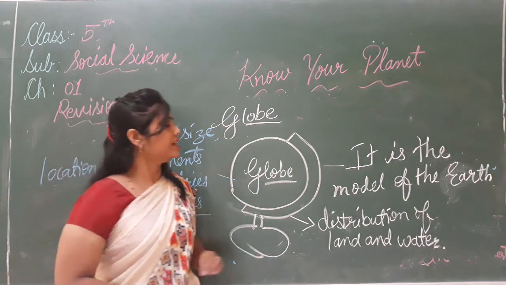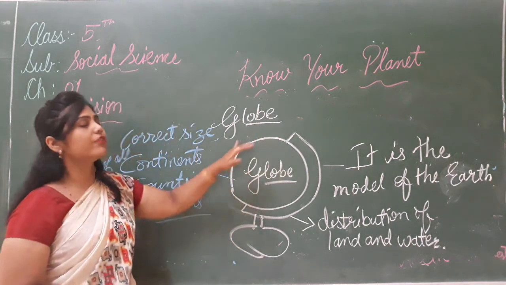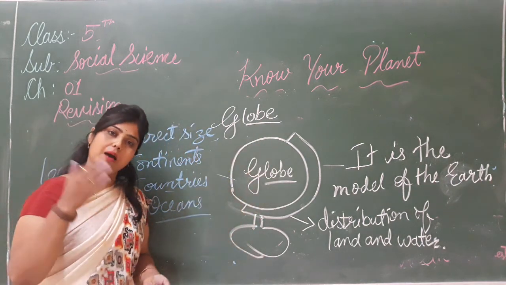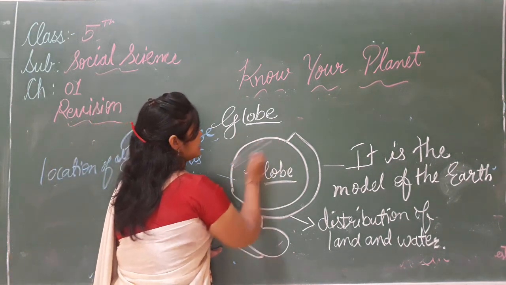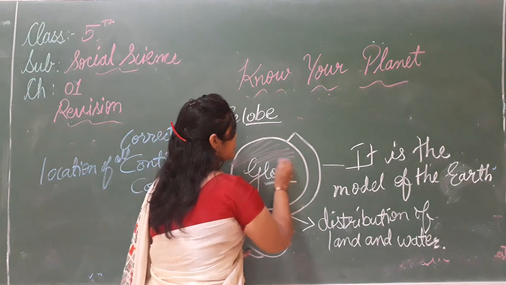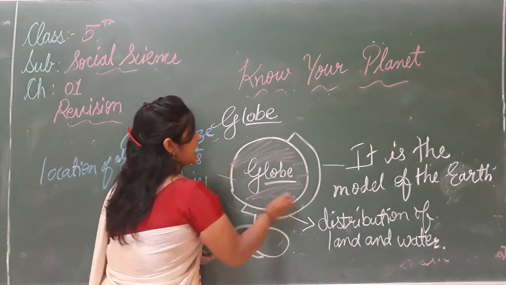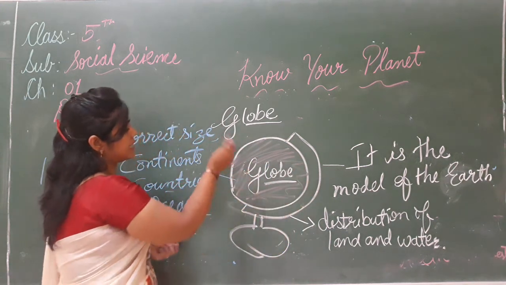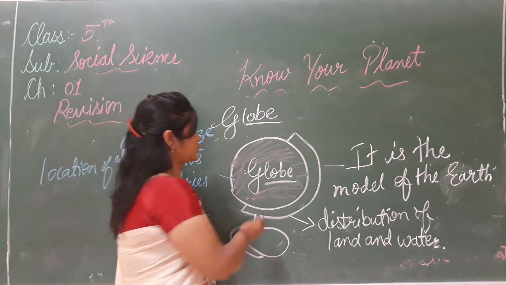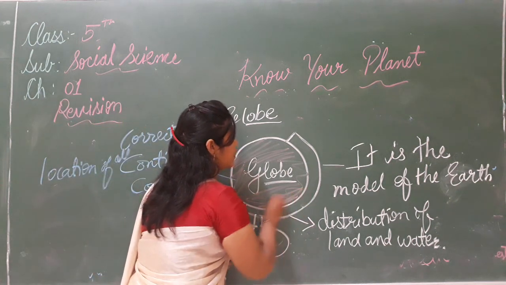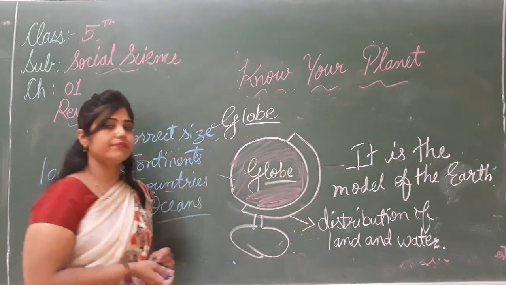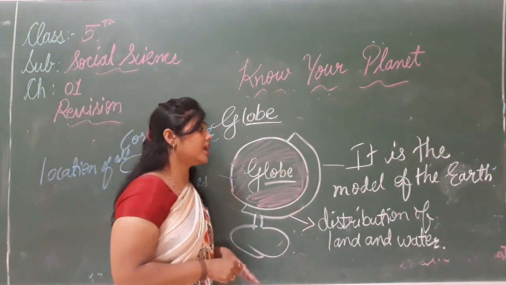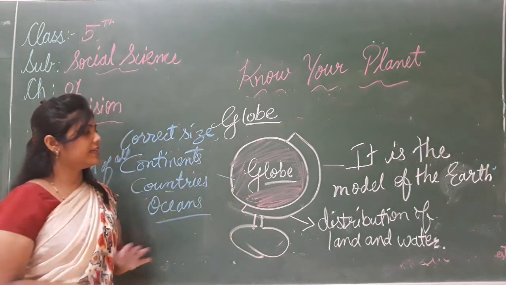And the third one, we can see the half of earth at a time. हम सिर्फ half earth देख सकते हैं एक टाइम में. We can see only the half of the earth at a time. This is the portion and the back side portion we can't see. We can't see the entire earth at a time. So this is the disadvantages.